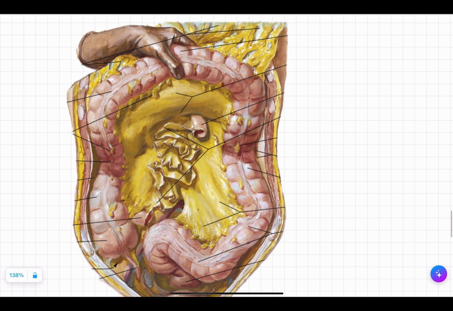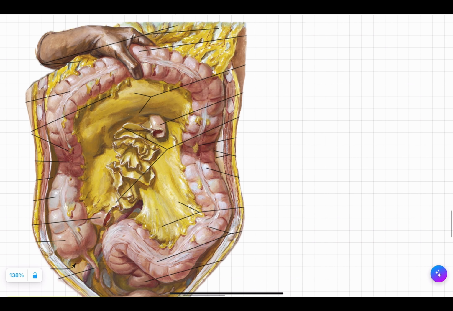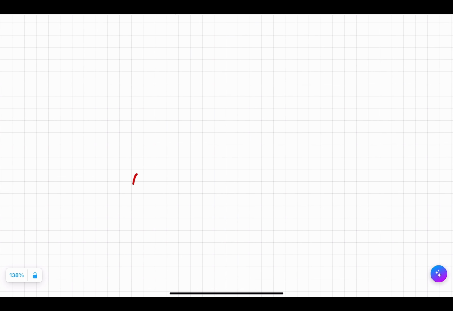So this is our large intestine. Should I draw it? Okay, let's draw. This is our cecum. This is our appendix. I am drawing the rostrum of the large intestine right now. Try to learn how to make the schemes.